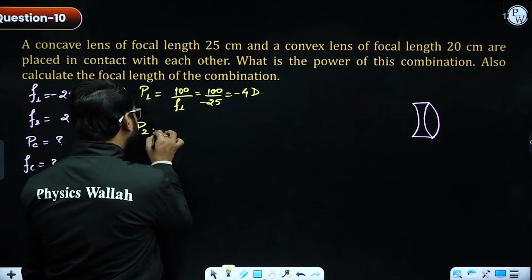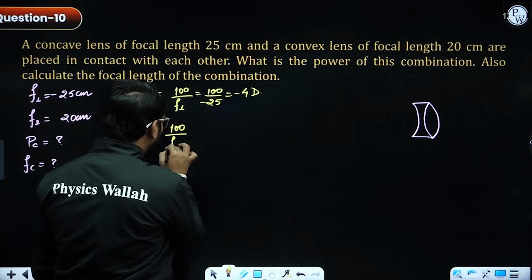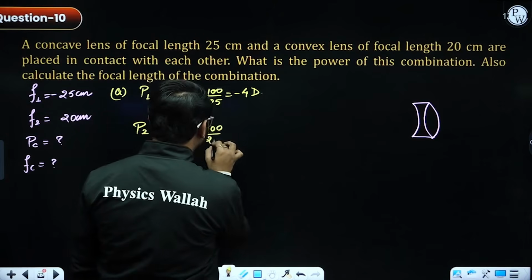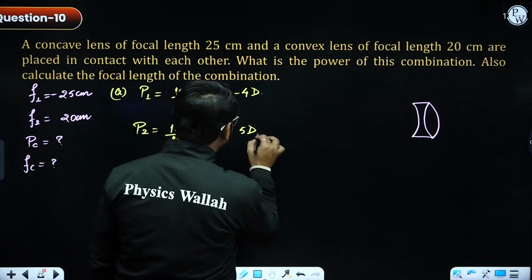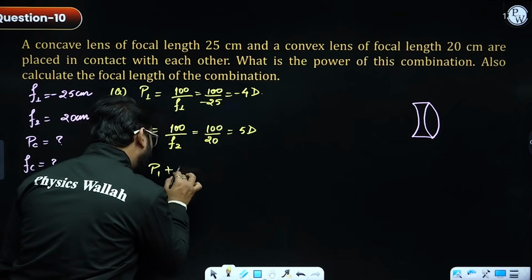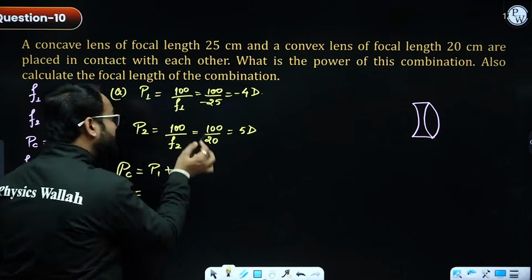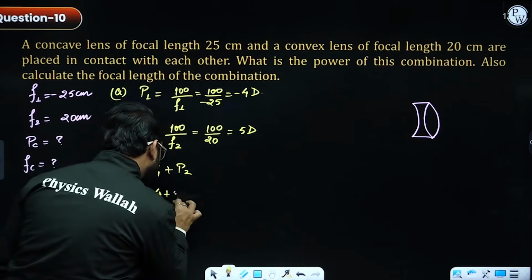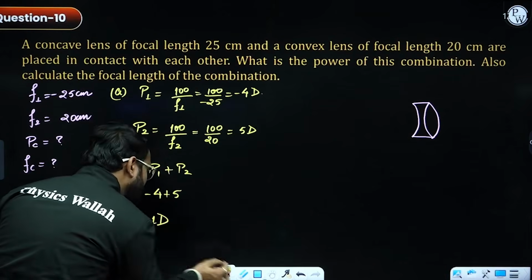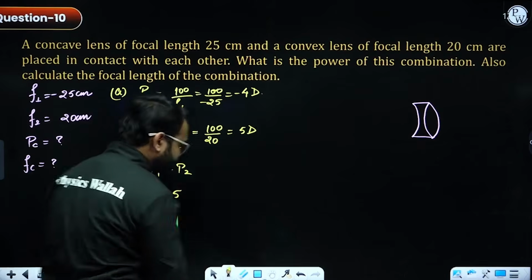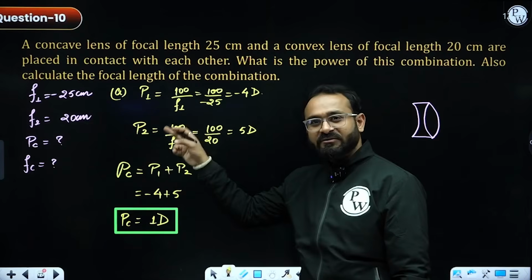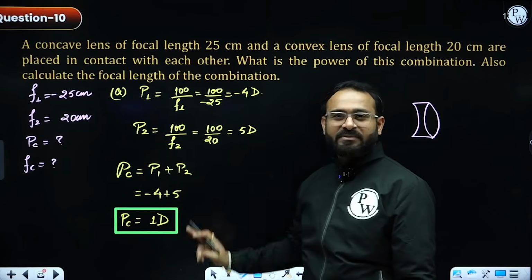Similarly, power 2 is equal to 100 by focal length 2. This is going to be 100 divided by 20, which is nothing but 5 diopter. The combination power is going to be P1 plus P2. Let's put the values. So negative 4 plus 5, and power for the combination will be nothing but 1 diopter. What I just did: calculate individual powers, add them, get the value.